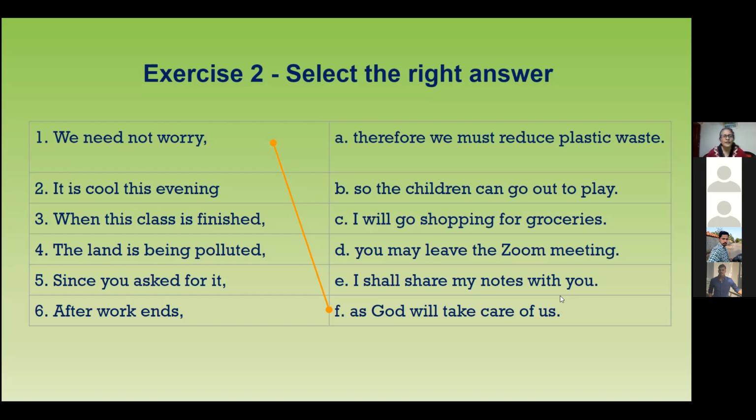Very good. Okay, can you read the first part again? It is evening, so the children can go out to play. Okay, very good. It is evening, so the children can go. Very good. Okay, right. Next,